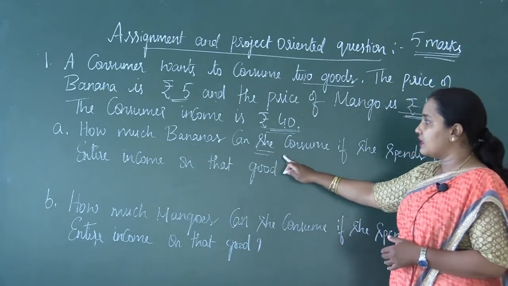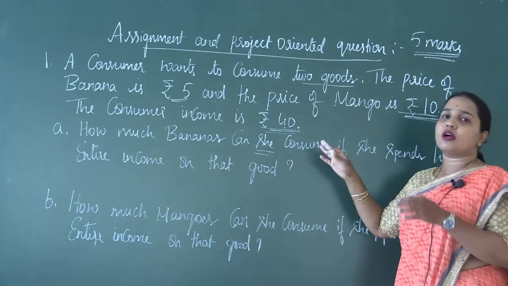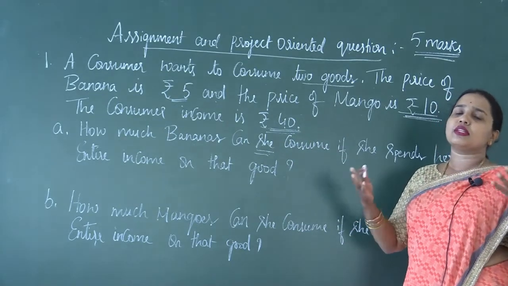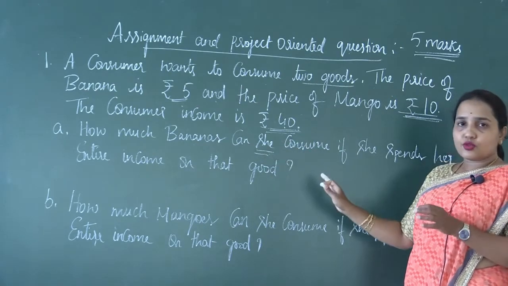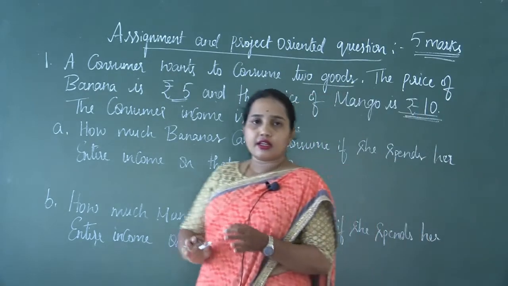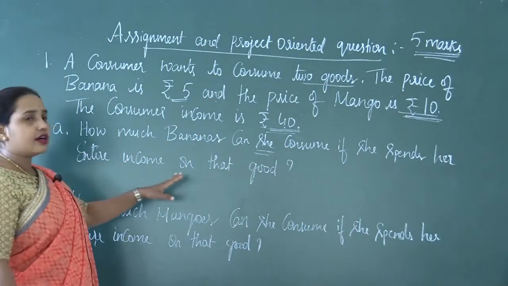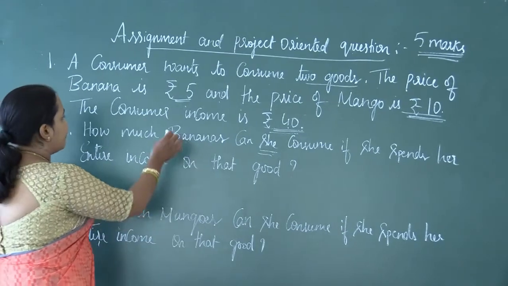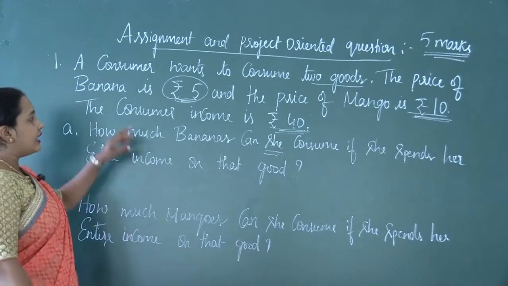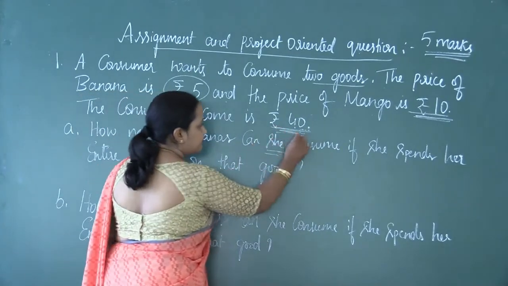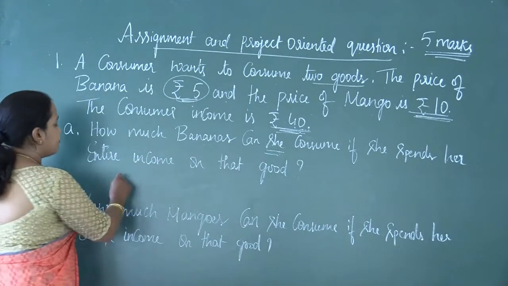How much banana can she consume if she spends her entire income on that good? Here the consumer is a woman, that is why it is mentioned as she. You know very well the price of banana is 5 and her given income is rupees 40.